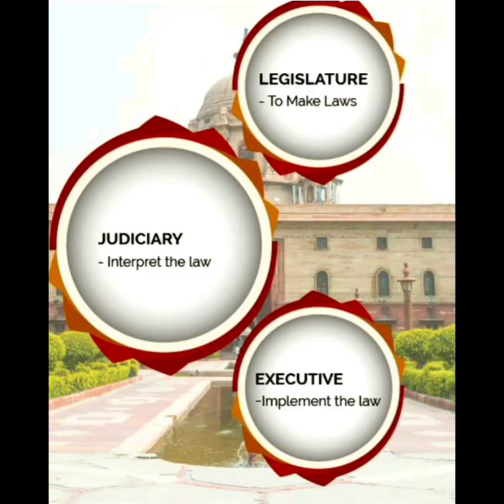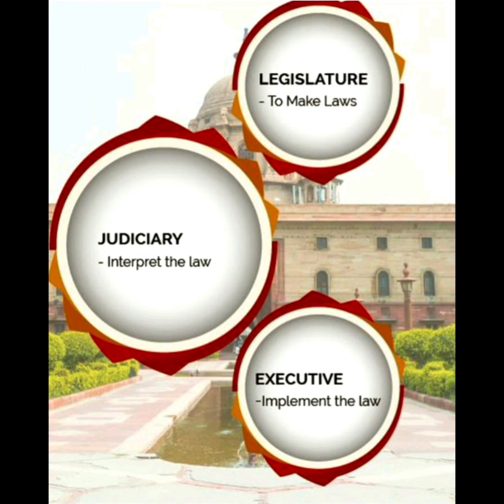Before that, we'll come across the three organs of the government. They are the legislature, the executive, and the judiciary. The functions of the three organs are: the legislature makes laws and amends the laws, the executive implements laws framed by the legislature, and the judiciary gives justice.